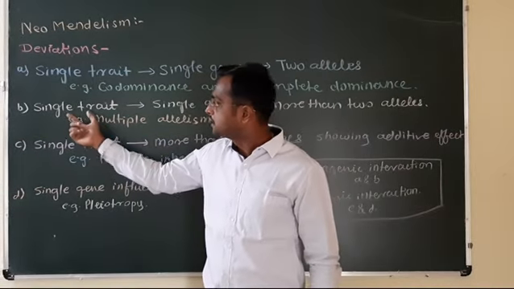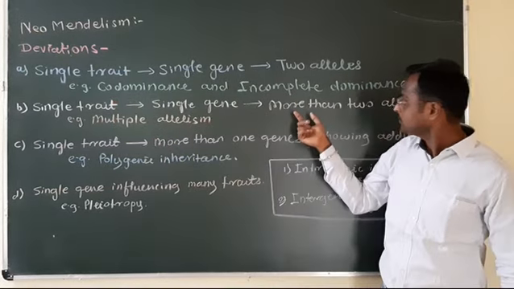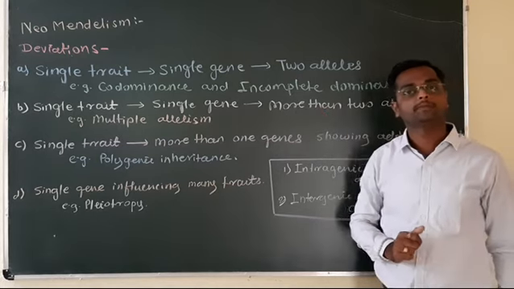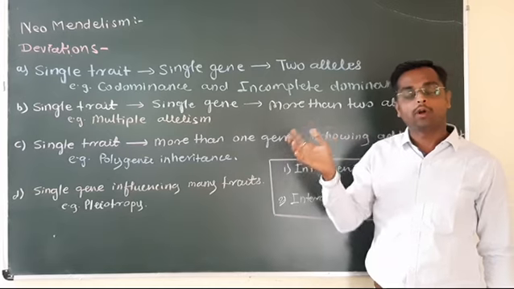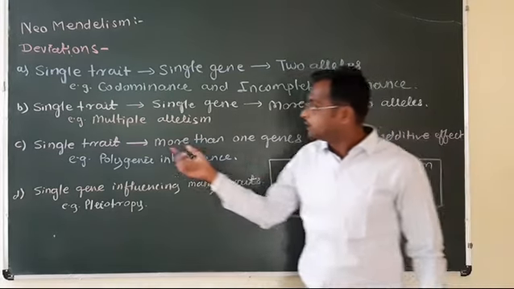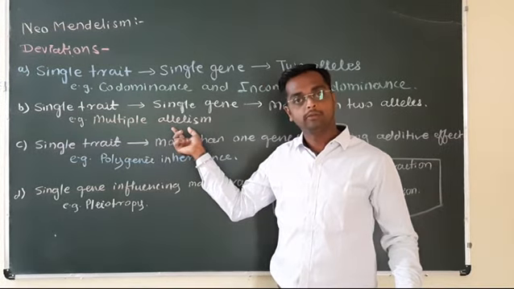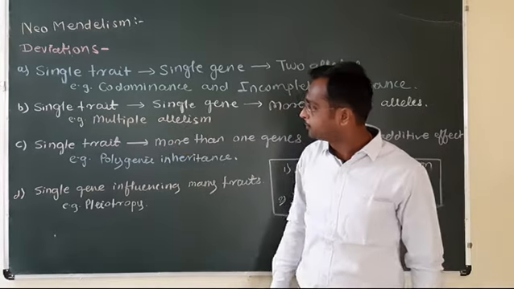The another is single trait controlled by single gene, but single gene is having more than two alleles. There are no contrasting alleles, more than two alleles. The example is multiple allelism in Drosophila, wing pattern of Drosophila, and human blood group.